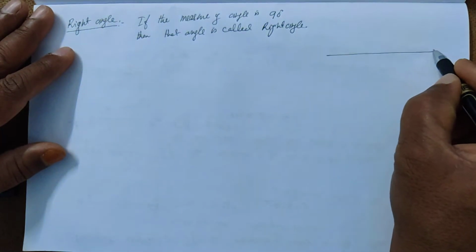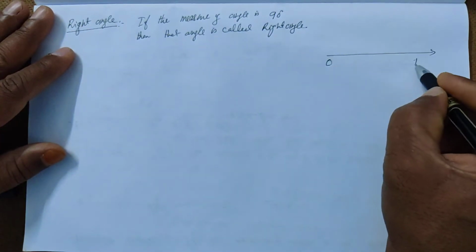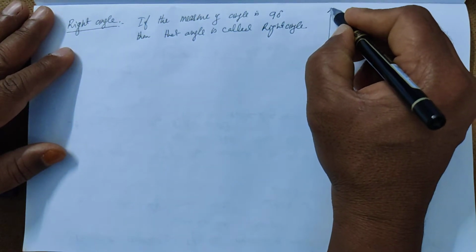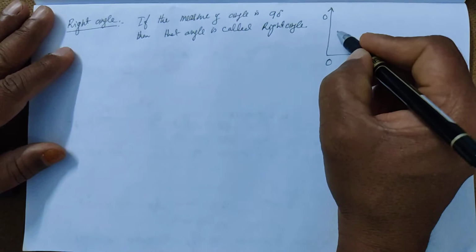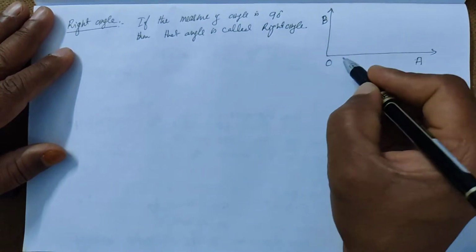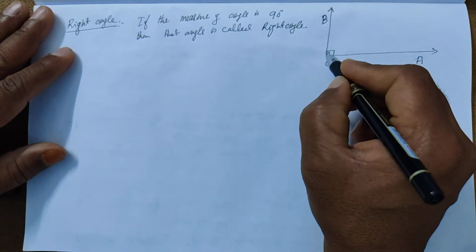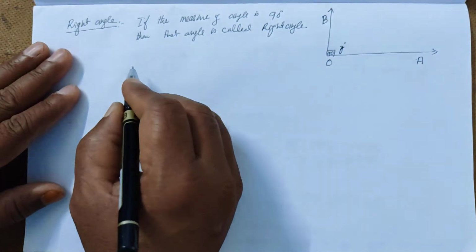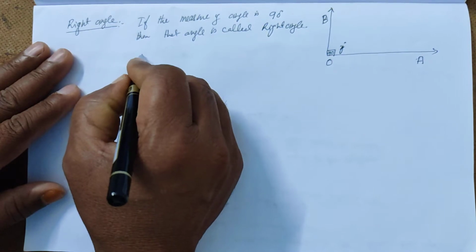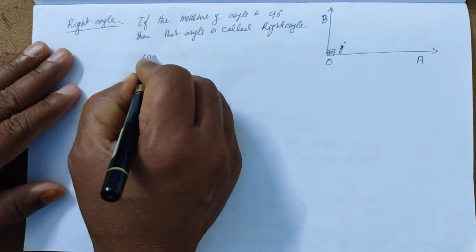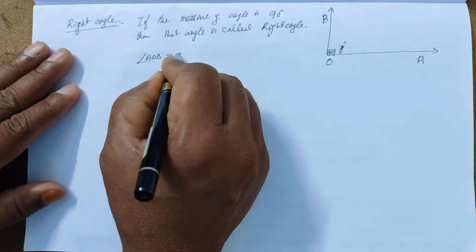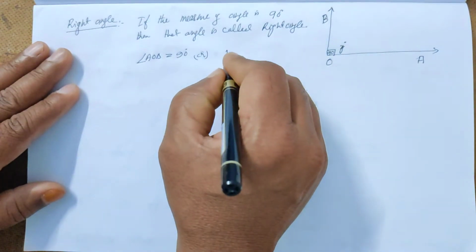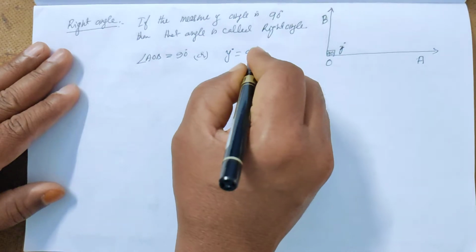So this is a ray OA, and this is another ray OB, and this angle is 90 degrees. So let it be Y degrees. So here angle AOB is equal to 90 degrees, or we can write angle Y is equal to 90 degrees.